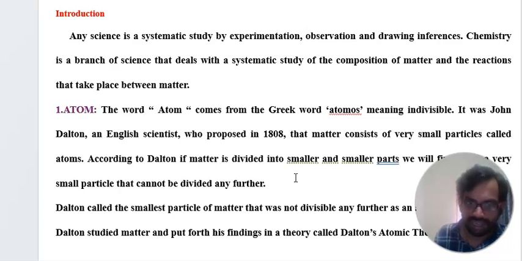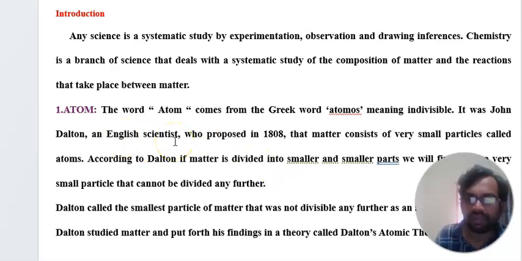Dalton called these small particles of matter, which could not be divided any further, atoms. So Dalton studied matter and put forth his findings in the theory called Dalton's atomic theory. He said one of the small particles is called an atom.